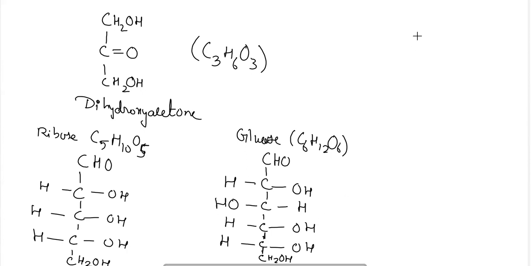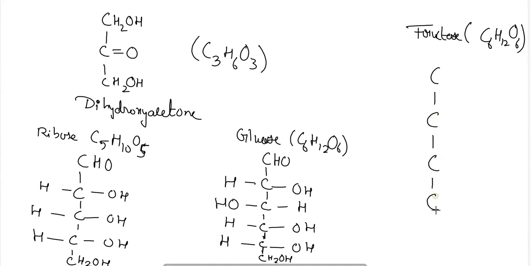But if I am trying it for fructose, which also has the same formula C6H12O6, then here there are 6 carbon atoms, in which the last one is CH2OH, and the second carbon atom will form the ketone group here, and the first will be CH2O. And the last will be CHOH, the third carbon atom.